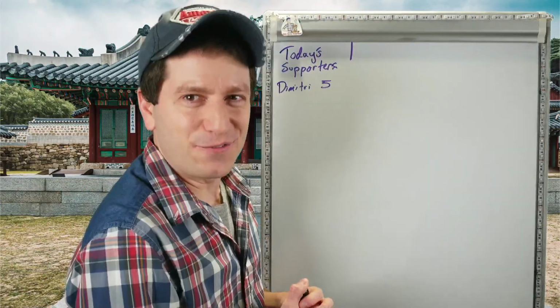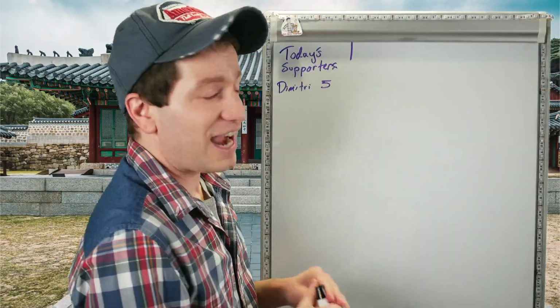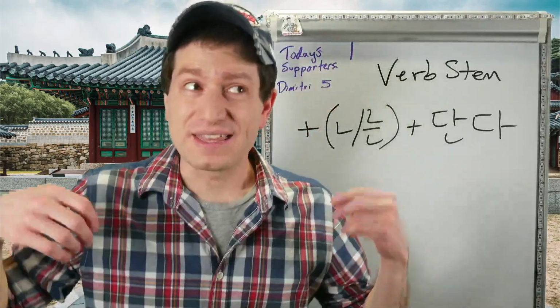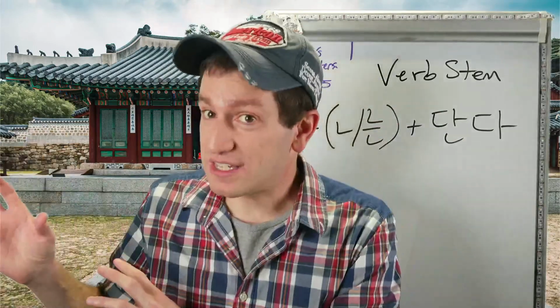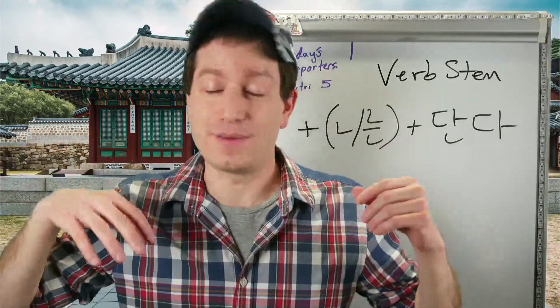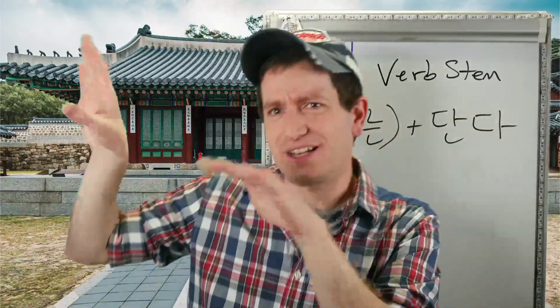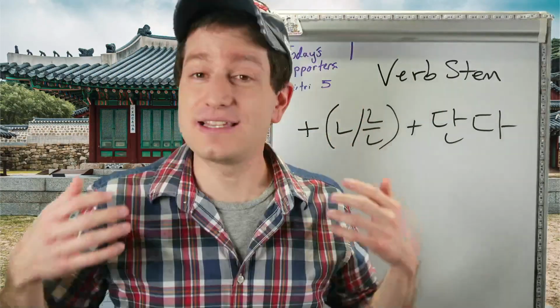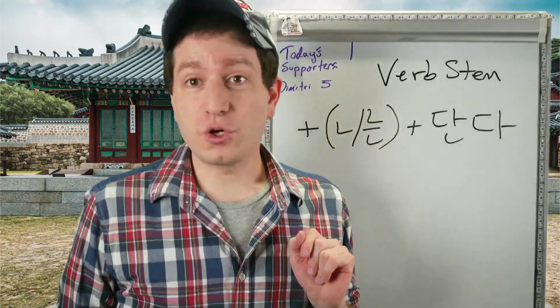Welcome. The form we're going to be learning today is actually a quoting form. A quoting form is just a grammar form that means someone quotes, meaning someone says, or maybe someone asks, or someone yells. Any sort of communication, anything that you would put quotes around, is a quoting form. This form is also a quoting form.